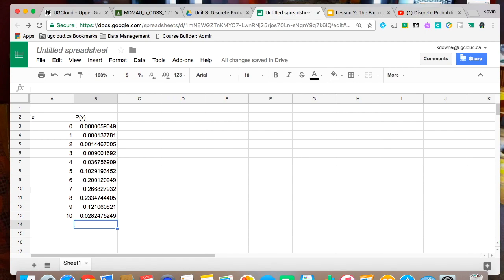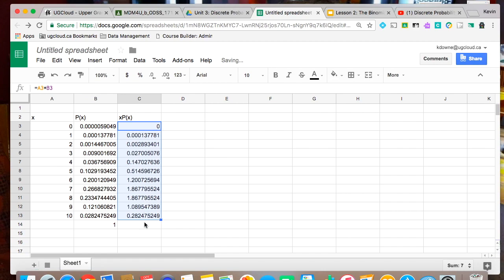And then if you do a little equal sum here, and highlight what you want to add up, you can see that they add up to 100%. We can make an x times p of x column now to get the expected value. You can say equals, multiply this by this, and again just drag that down.